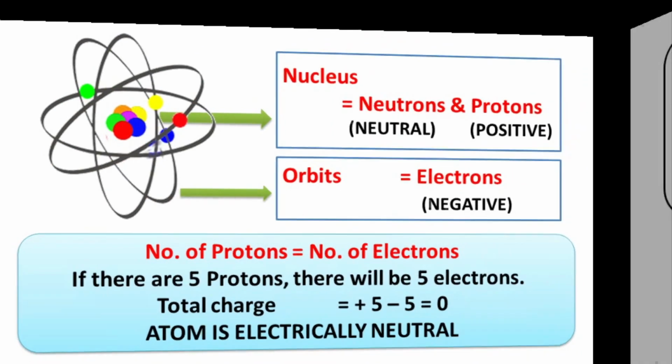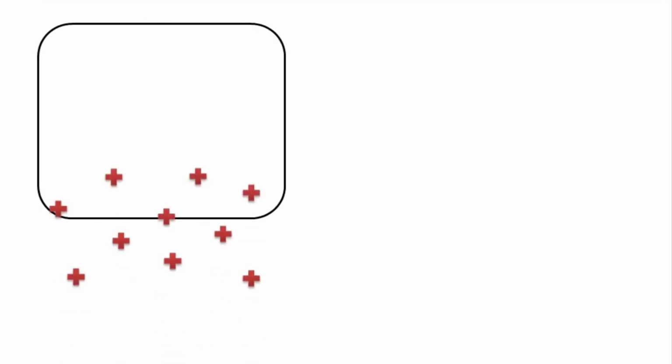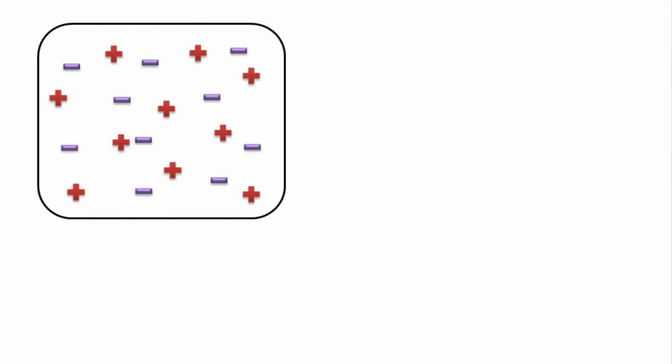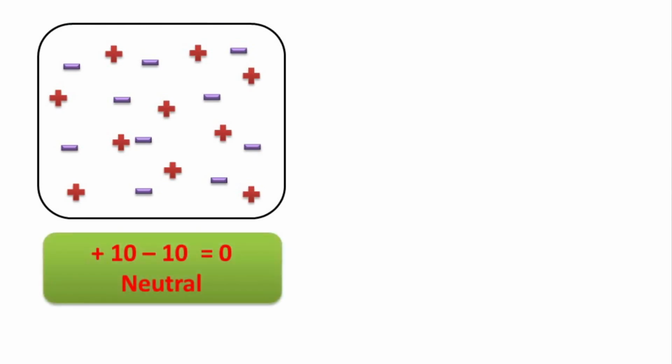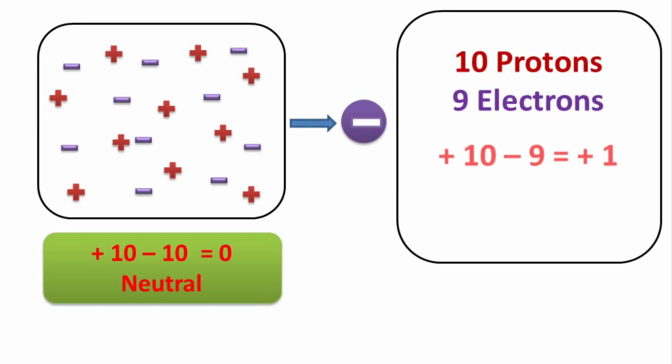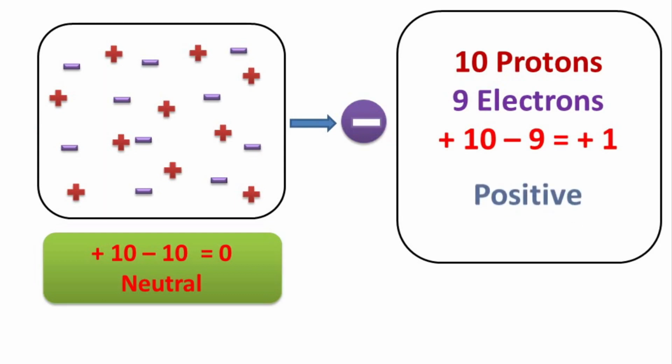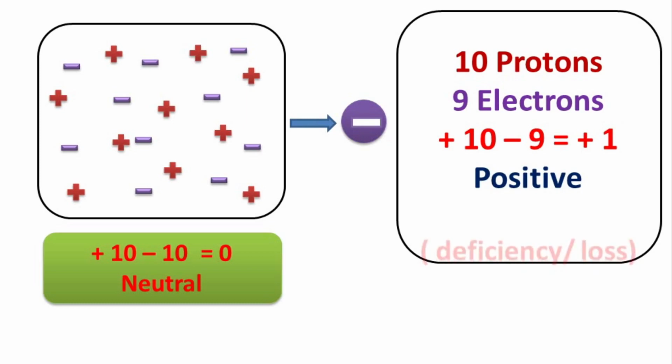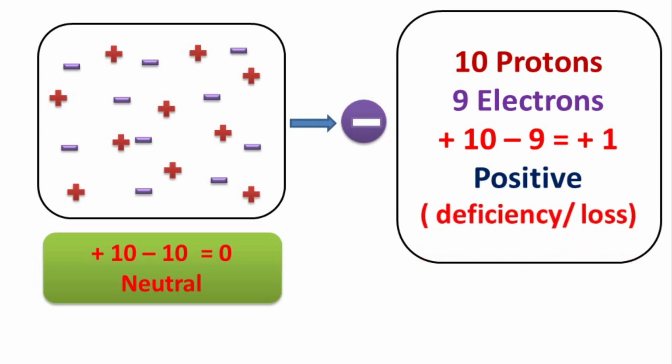Suppose we are having a body with 10 protons and 10 electrons. So plus 10 minus 10 is equal to 0. That means they are electrically neutral. We have already studied it. If somehow we extract an electron from this body, then there will be 10 protons and 9 electrons. So plus 10 minus 9 is equal to plus 1. Charge becomes positive. So positive charge means deficiency of electrons. Deficiency means loss of electrons.